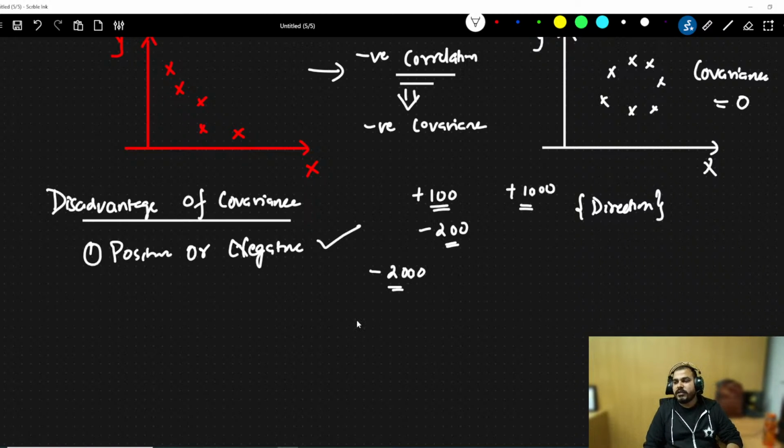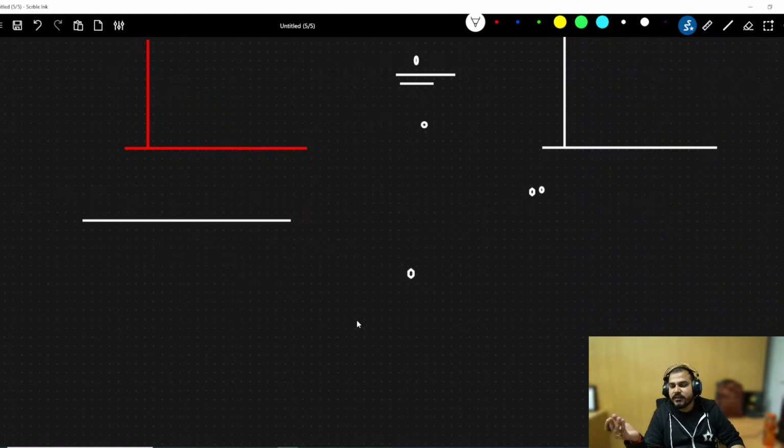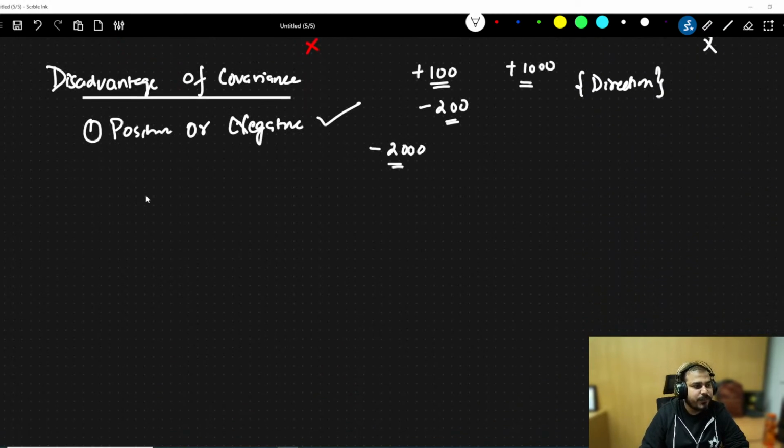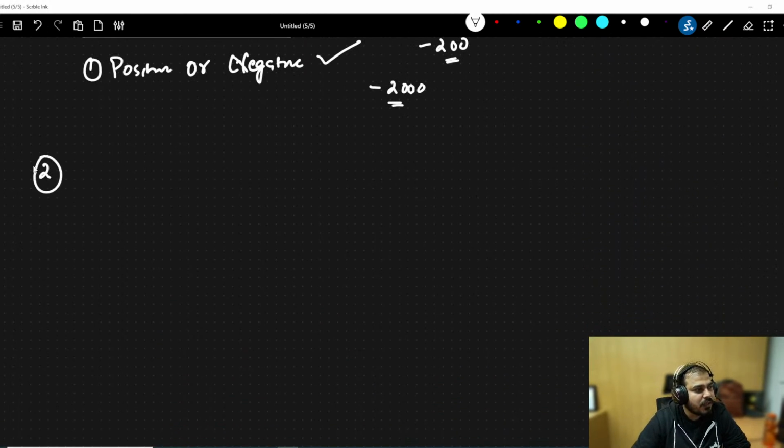So if we have two distributions, how much positive, how much negative, you will not be able to identify. If one is plus 100 and the other one is plus 1000, you will not be able to tell because it is just a magnitude value. Now that is the reason we really need to restrict these values between some range. So for that specific reason, we use another one which is called Pearson correlation.